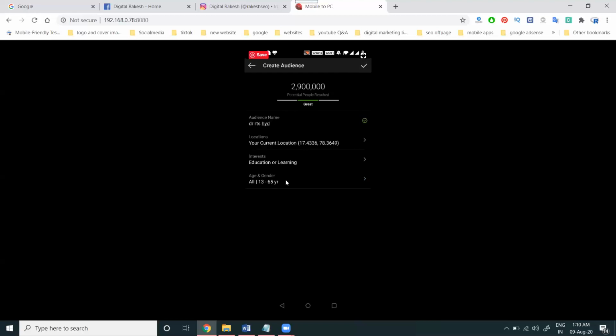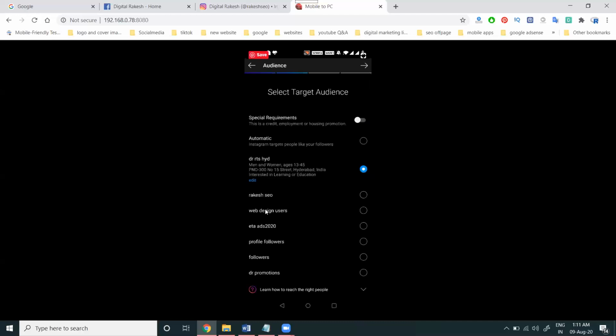Now click OK. Last one, select your age and gender. Age-wise, I'm selecting up to 45 years only. My target is only up to 44 or 45 years, so I'm selecting 45 years. Male and female, all. Total potential people reached will be 27 lakhs. Okay, select it. This is completely a manual selection for creating manual ads. The previous ones will be selected here, and I'm creating a new option. After that, click next.